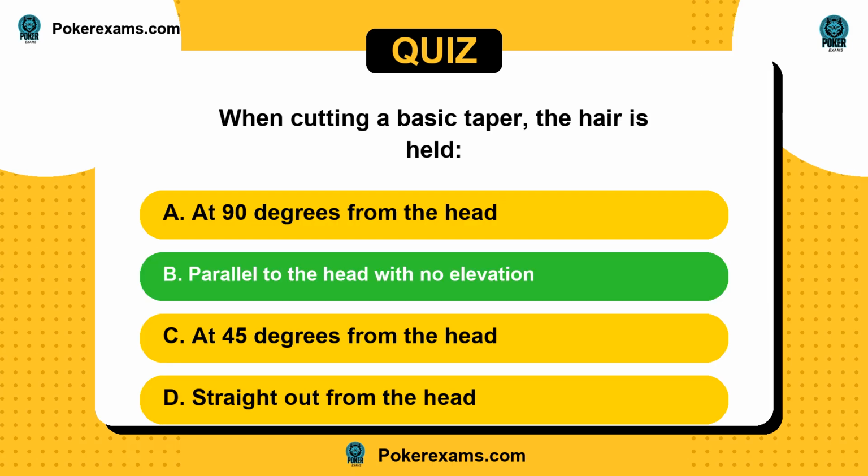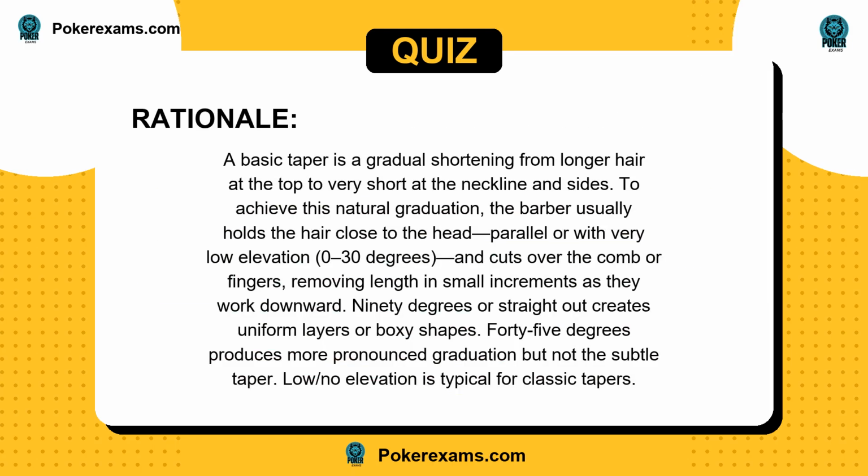The answer is B. A basic taper is a gradual shortening from longer hair at the top to very short at the neckline and sides. To achieve this natural graduation, the barber usually holds the hair close to the head, parallel or with very low elevation, 0 to 30 degrees, and cuts over the comb or fingers, removing length in small increments as they work downward.